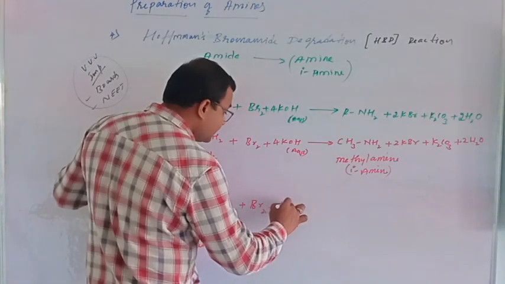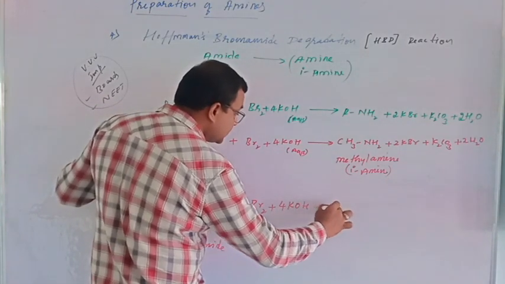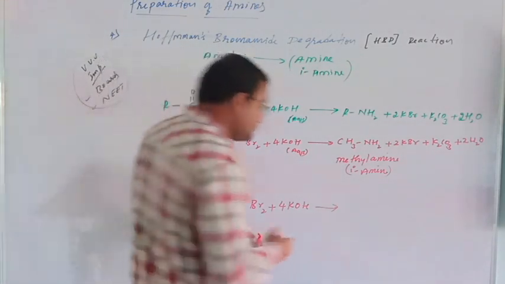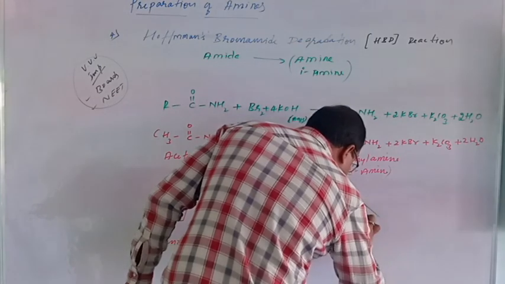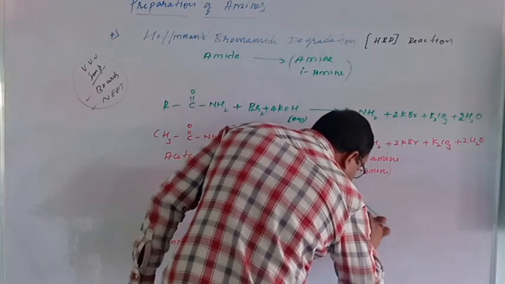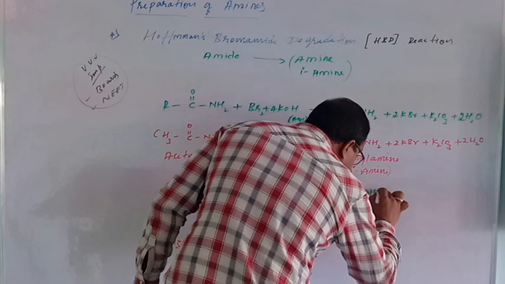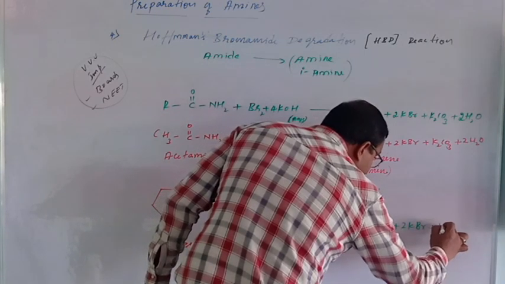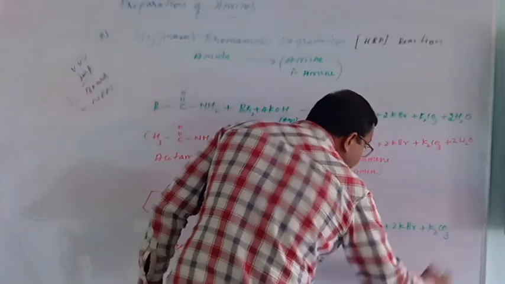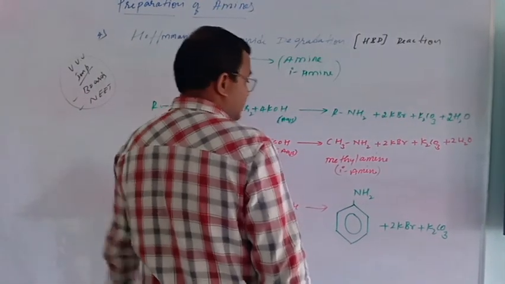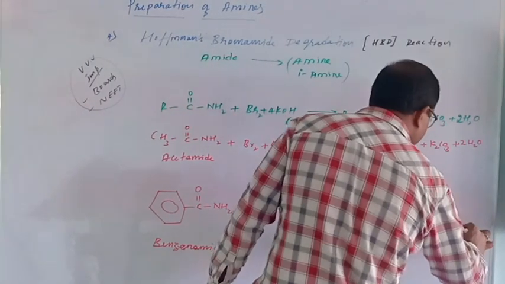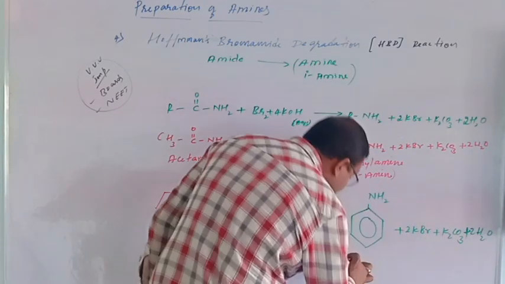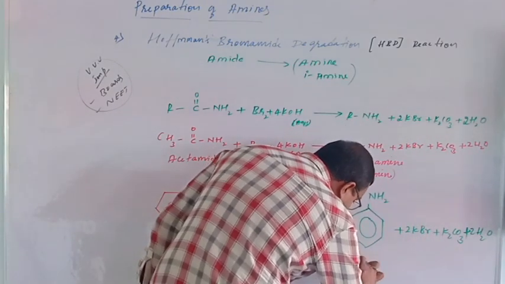Bromine in presence of 4 KOH to form which compound? It forms aniline, C6H5NH2 plus 2 KBr plus K2CO3 plus 2 H2O. What is this? This is called phenylamine, aniline.